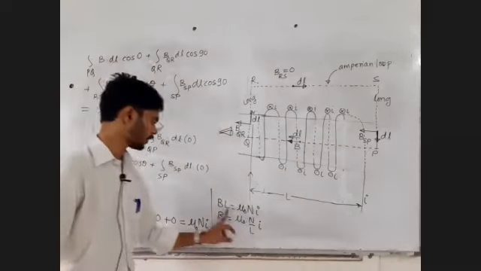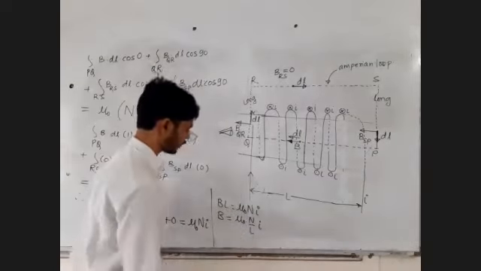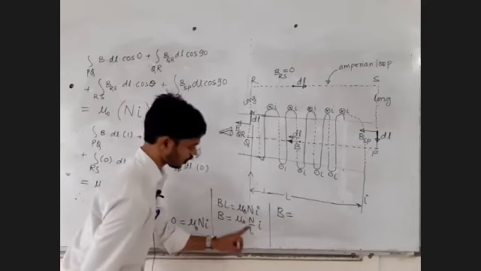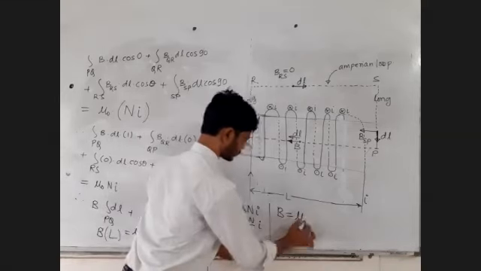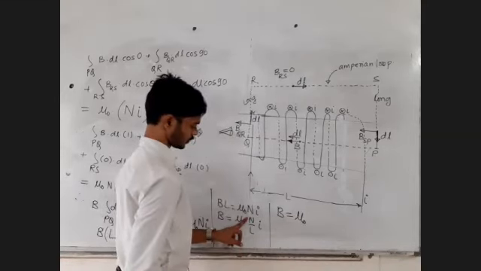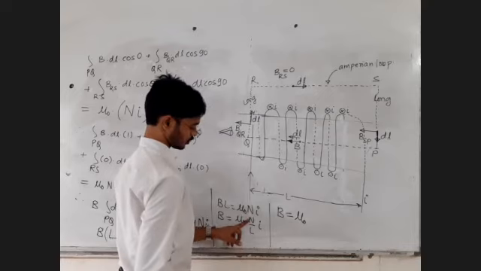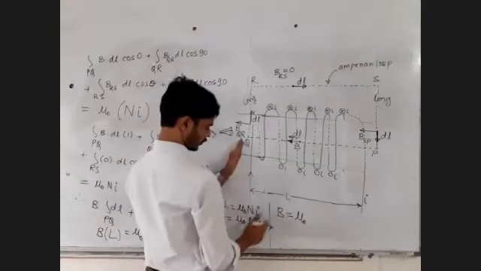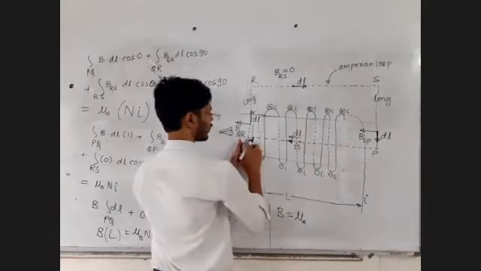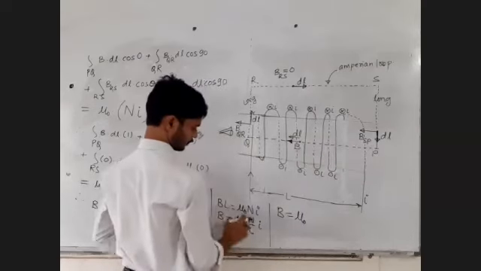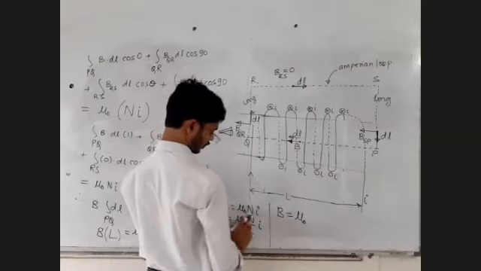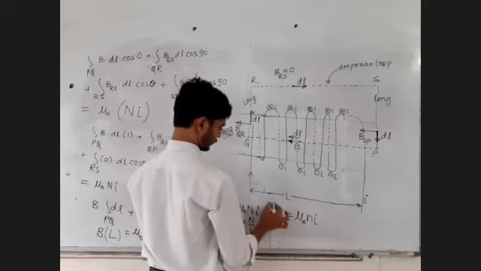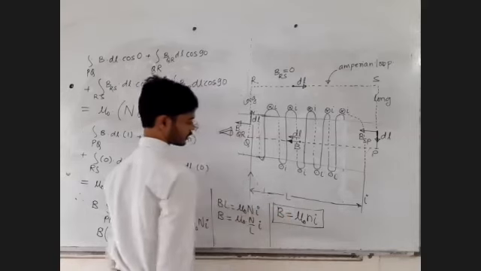This L in the denominator. But sir, that is equal to number of turns per unit length. So mu 0 is mu 0, N is number of turns, L is length. So total number of turns between point PQ and length between point PQ. That is number of turns per unit length. Total number of turns upon total length. That is number of turns per unit length into I. That's the magnetic field inside the solenoid.